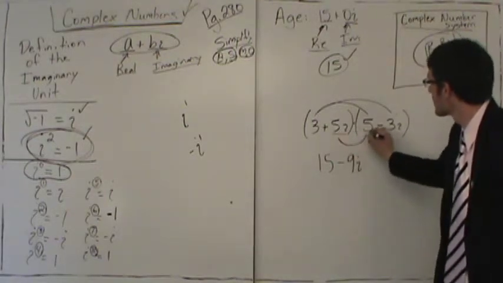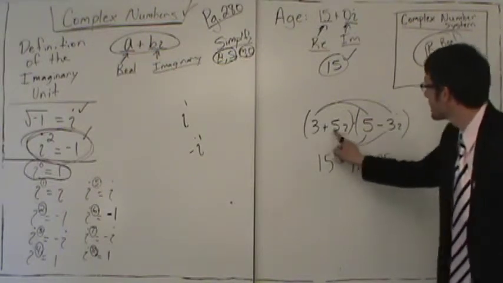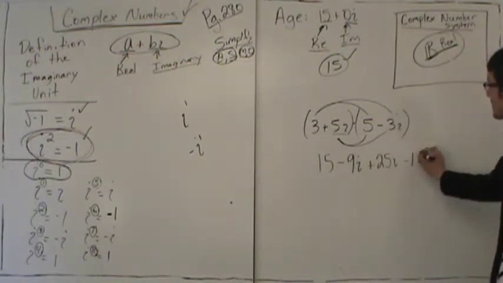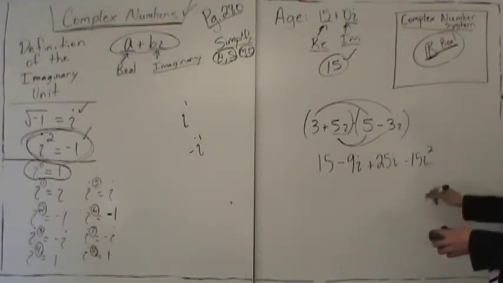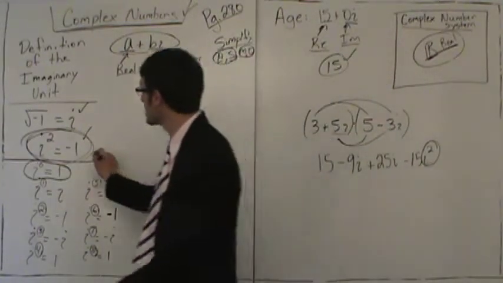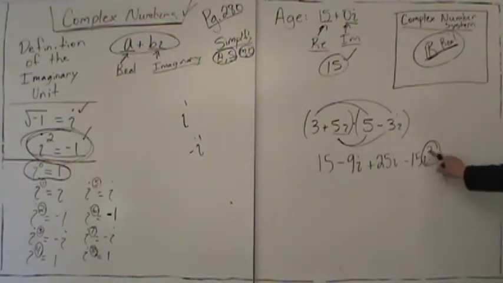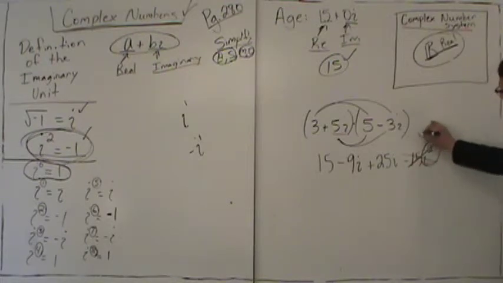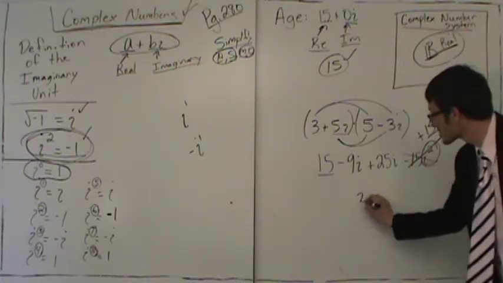And now take the second number and multiply by both. 5i times 5 is positive 25i. And 5i times negative 3i is negative 15i squared. Now, remember, i squared is never left on your paper. What is i squared equal to? Anytime you see i squared, it is equal to negative 1. So we're looking at negative 15 times negative 1, which changes the negative 15 to positive 15. So we have here 15 plus 15 gives 30.